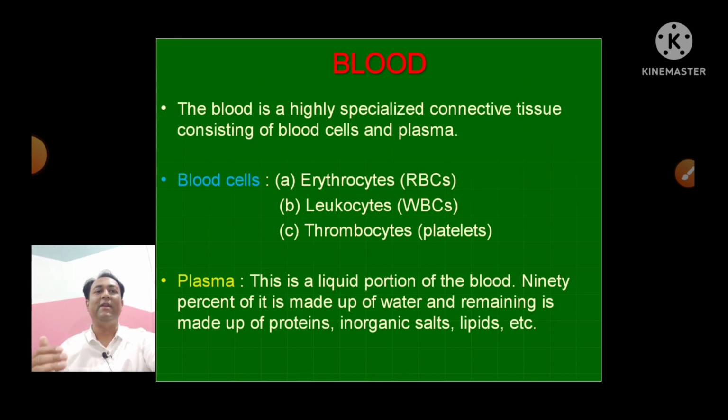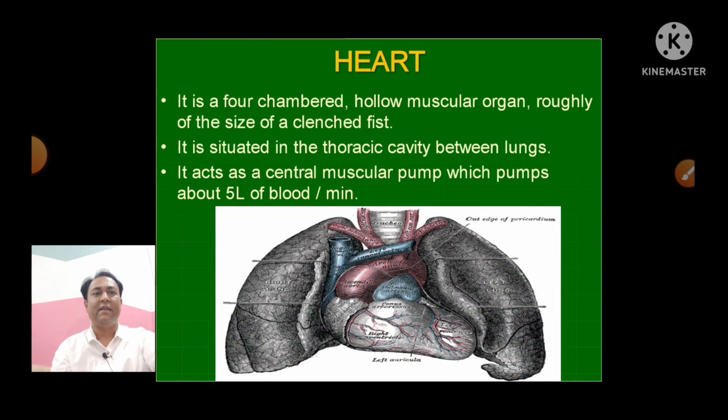The cells of the blood are of 3 varieties: erythrocytes, or called RBCs, leukocytes, or you can say WBCs, and thrombocytes, or you can say platelets. While the plasma is the liquid portion of the blood. Here 90% of plasma is made up of water and the remaining is made up of proteins, lipids, inorganic salts and so many things.